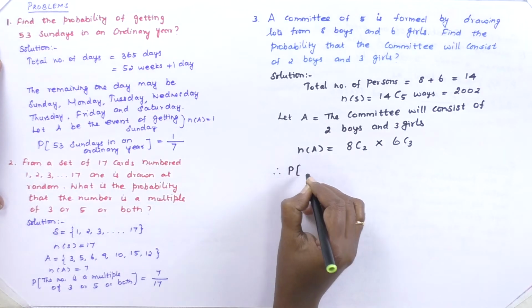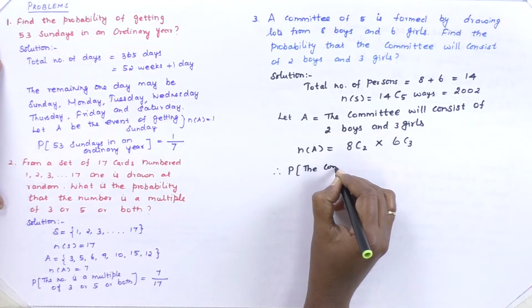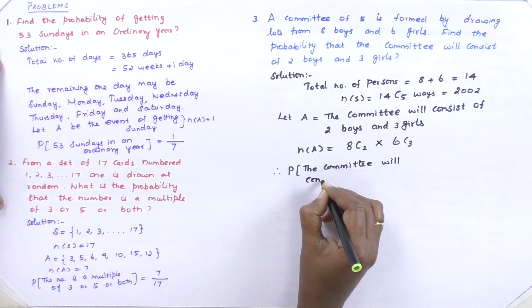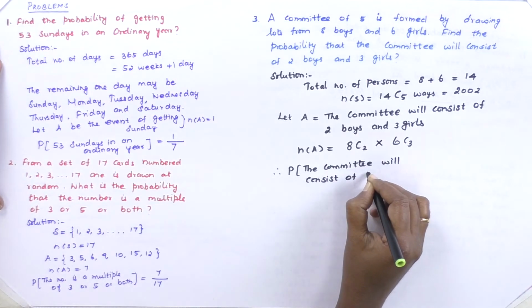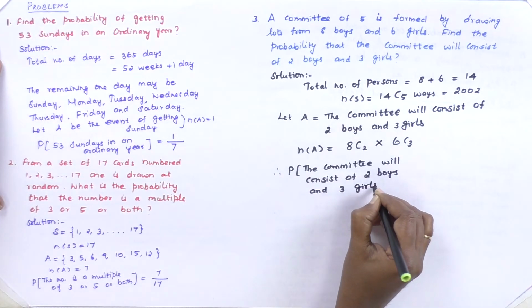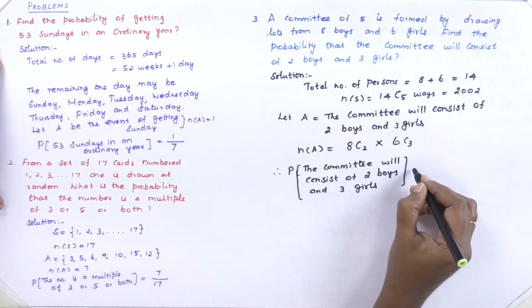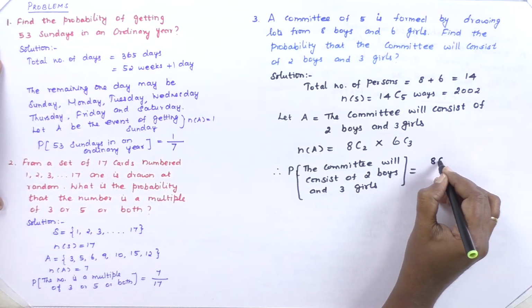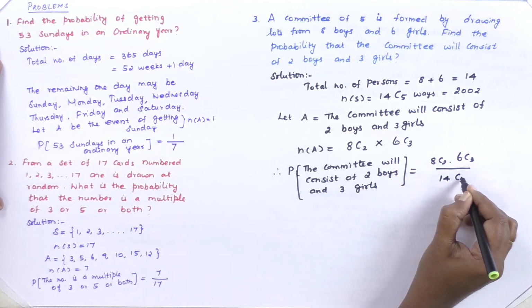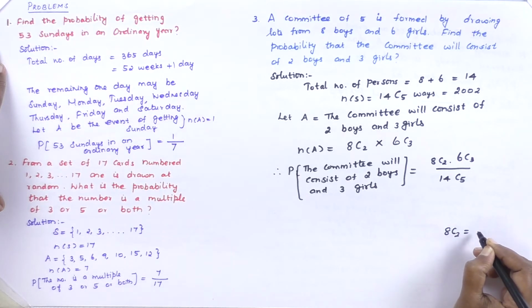Therefore, the probability that the committee will consist of 2 boys and 3 girls is 8C2 into 6C3 divided by 14C5. 8C2 value, we calculate by using the nCr formula, n factorial divided by r factorial into (n minus r) factorial.